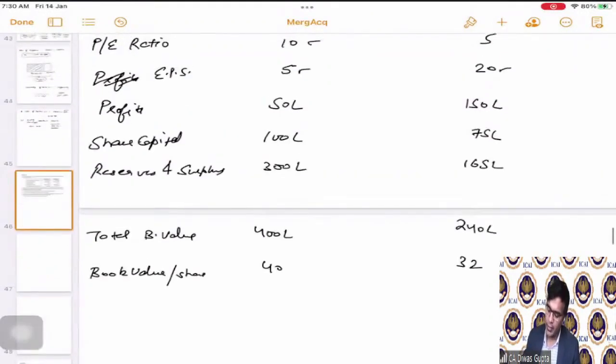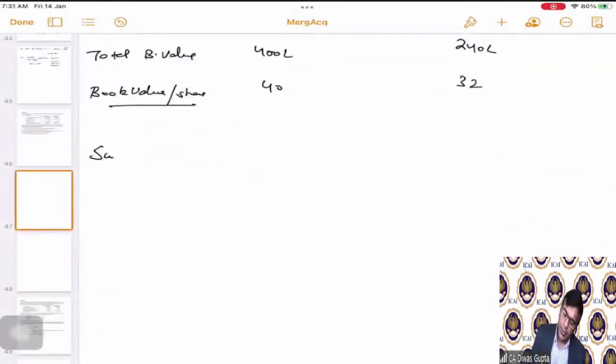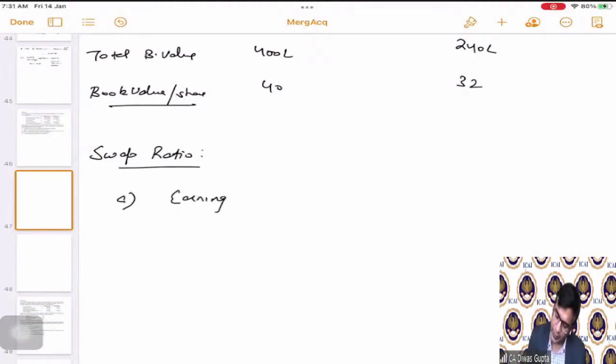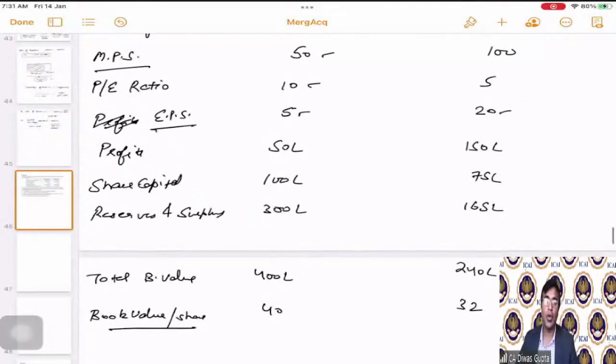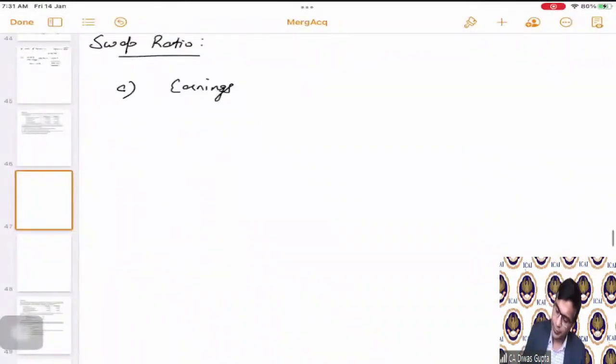So now we have calculated book value per share, EPS and MPS, all of them using the data that is given in the question. Now, swap ratio can be calculated by all these three methods. First of all, earnings. What is the formula for swap ratio? The formula for swap ratio is the target company EPS divided by the acquiring company EPS. So 20 by 5, correct?